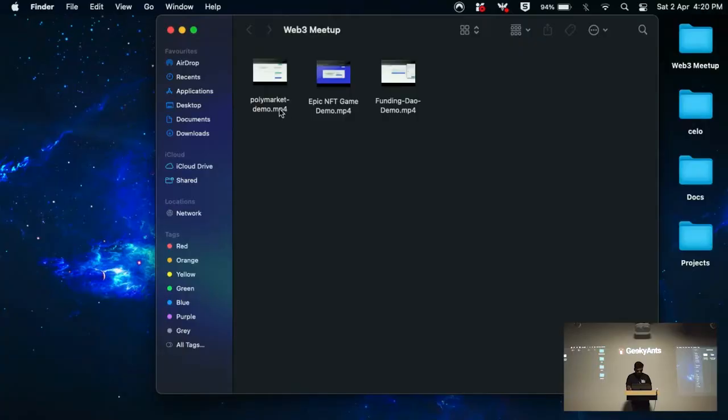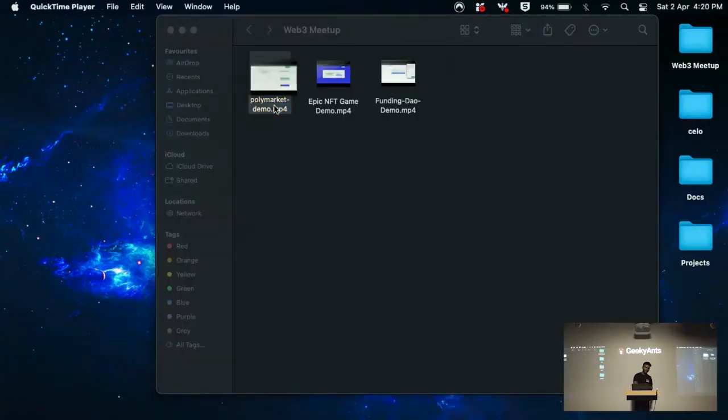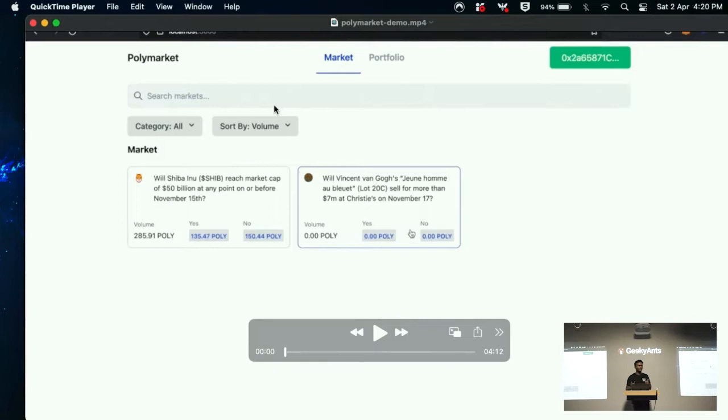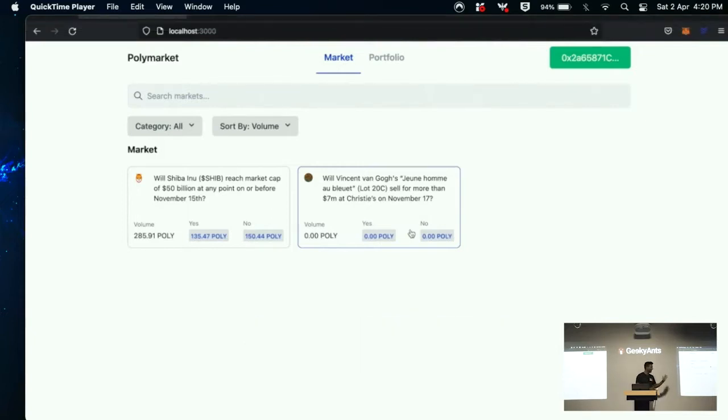The first is a Polymarket clone. Just to give you an idea of what Polymarket is: it's an actual website, and I've created a clone of it. Polymarket calls itself an information market. They take real world events, like what the price of Bitcoin will be after 10 days, and it's always a yes or no question. People predict the event, whether it will happen or not.